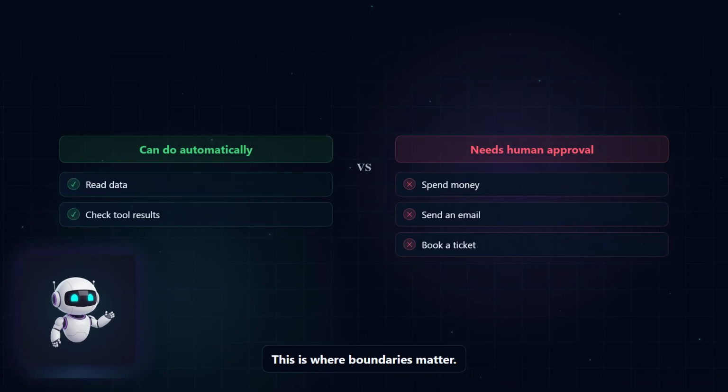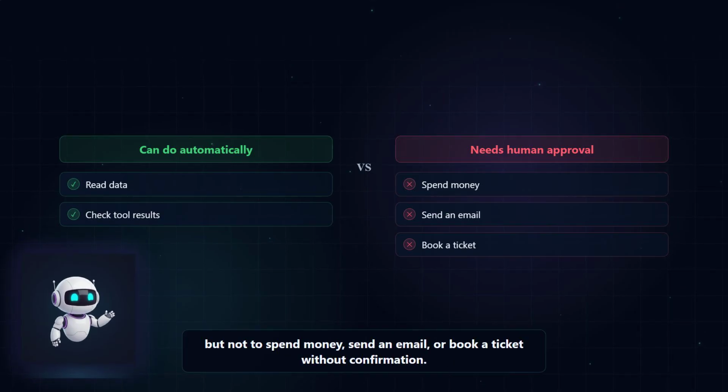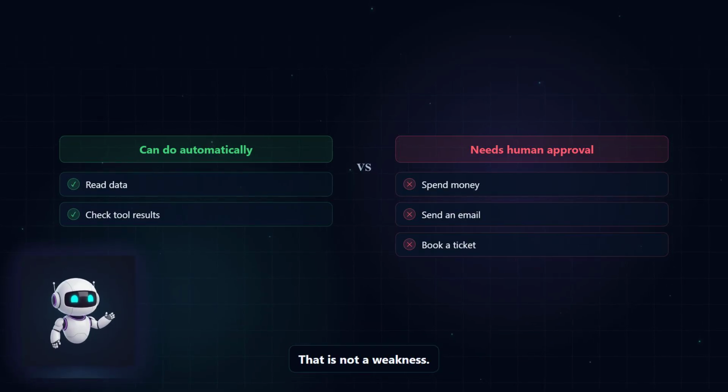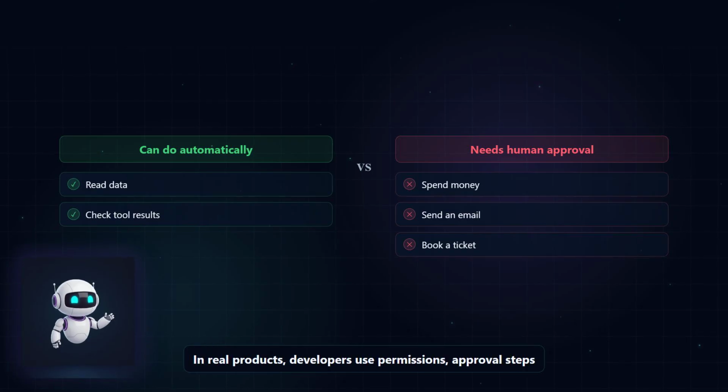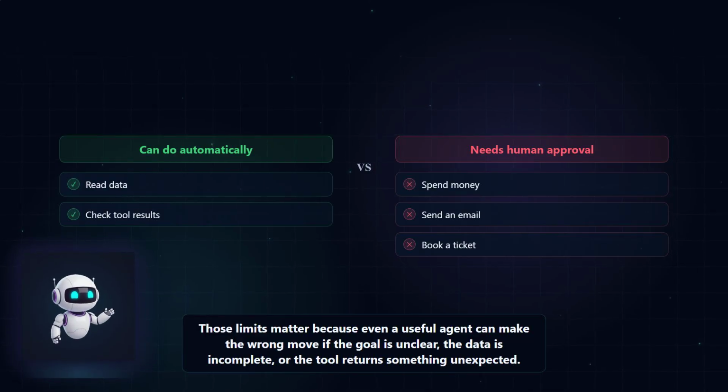This is where boundaries matter. An agent may be allowed to read data automatically, but not to spend money, send an email, or book a ticket without confirmation. That is not a weakness. It is how we keep the system safe and predictable. In real products, developers use permissions, approval steps, and step limits to box the agent in. Those limits matter because even a useful agent can make the wrong move if the goal is unclear, the data is incomplete, or the tool returns something unexpected.